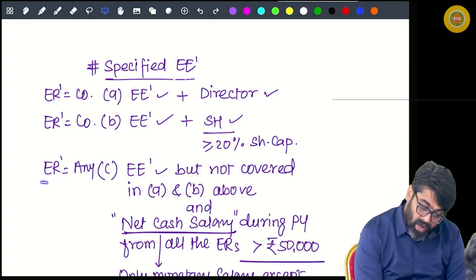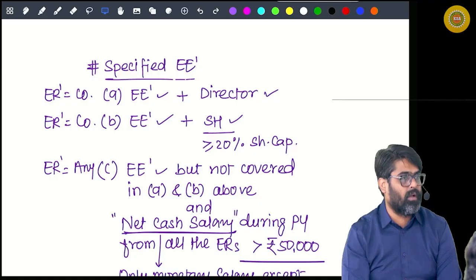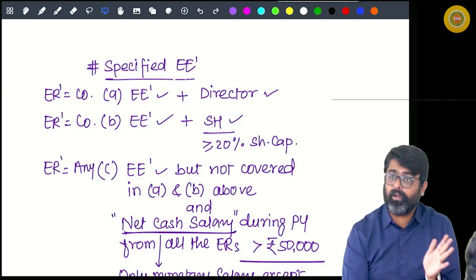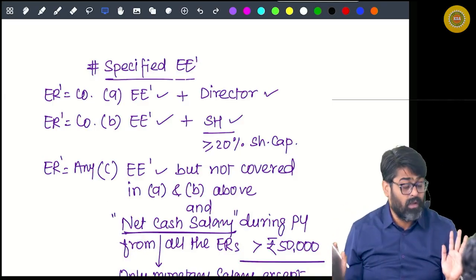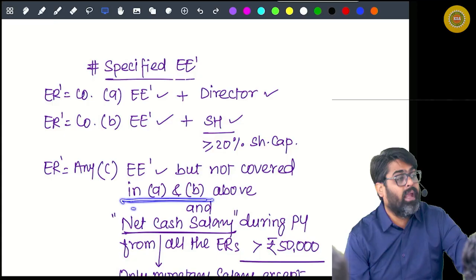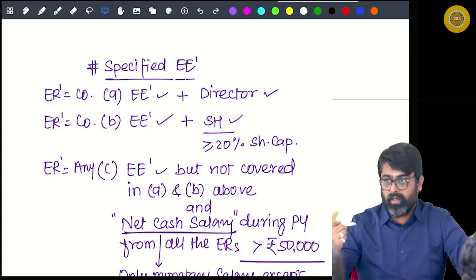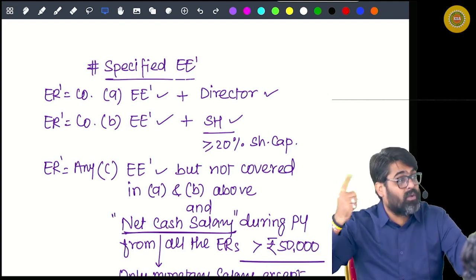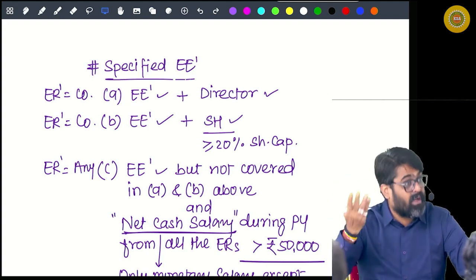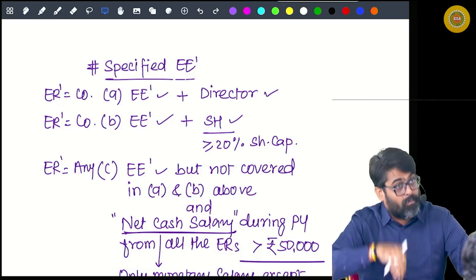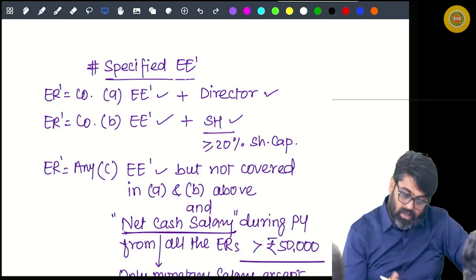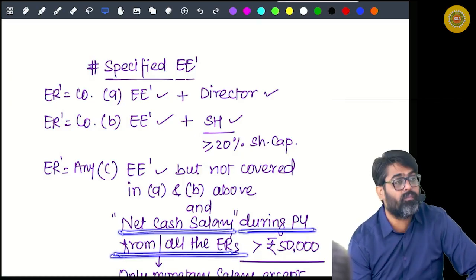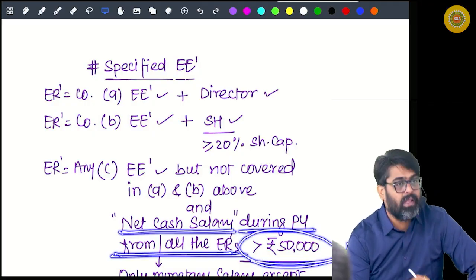Next one. You are the employee of any employer. Now your employer can be any person. So you are any type of employee, and you are not covered in A and B. You are neither the director of a company nor a substantial shareholder in that company. So you can be any other employee in that company, or an employee of any other person, but your net cash salary during the previous year from all the employers is more than 50,000.